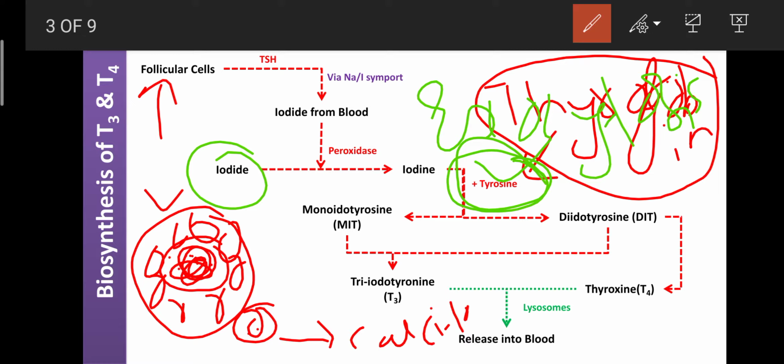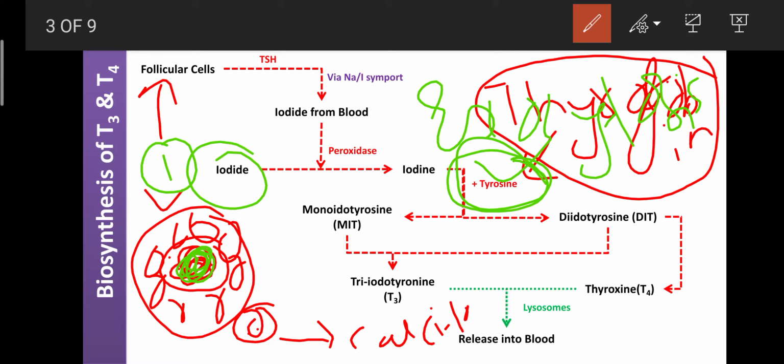That iodide plays an important role in the biosynthesis of T3 and T4, as well as tyrosine. This tyrosine is stored inside the follicular cells in the form of colloid in the presence of thyroglobulin. You should remember this point, as it may be asked in a competitive exam or any future exam. That thyroglobulin can release tyrosine.